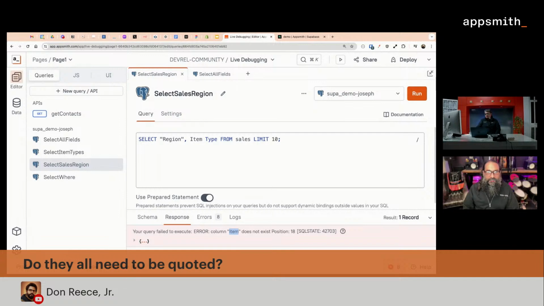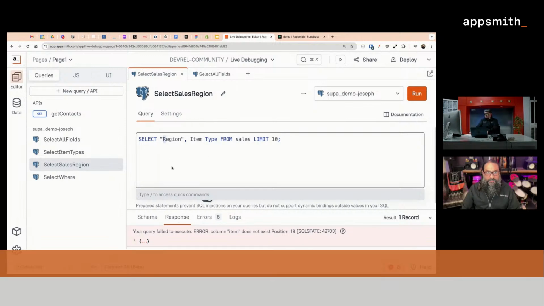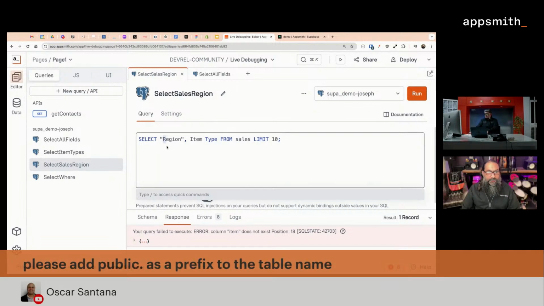Has to be double. In a lot of programming things in JavaScript or whatever, if you're working with strings, you can use single or double quotes or backticks. SQL is different. It's very specific, and there's totally different uses for single and double quotes. So it looks like we have solved the casing issue there, the capital, but we still have a new error now. Item does not exist.